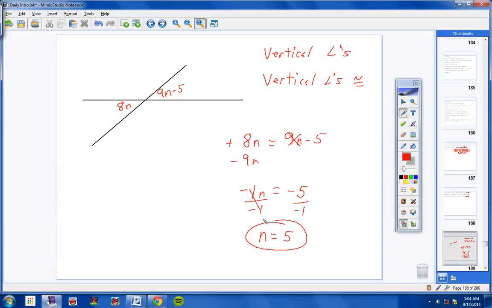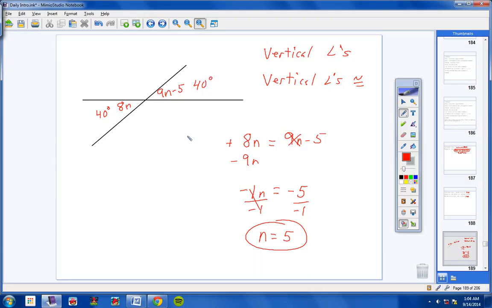Now, what if I asked you to tell me the measurement of these angles? Well, where n is, you just put 5. So 8 times n means 8 times 5, which would be 40. So this angle here is 40 degrees. And if you put a 5 in here, you get the same thing. 9 times 5 is 45, 45 minus 5 is 40. So the two angles measure 40 degrees.